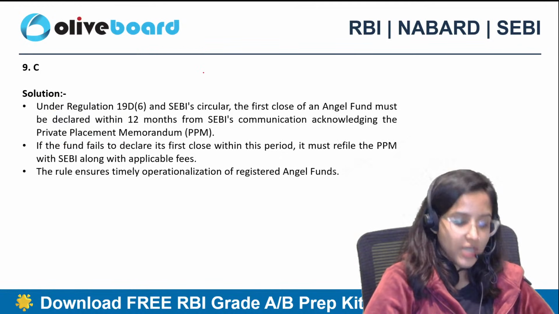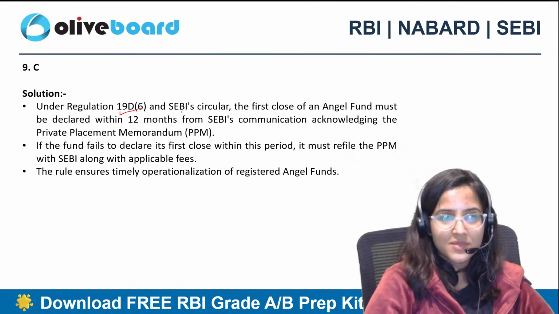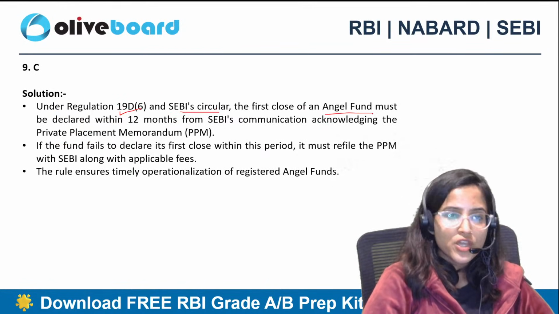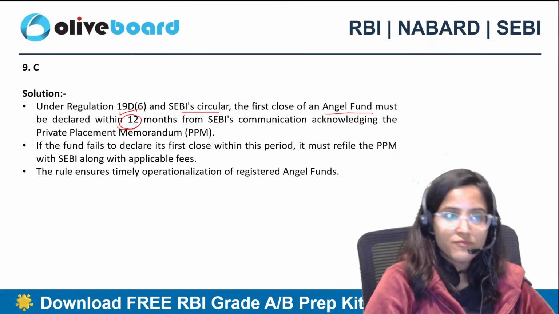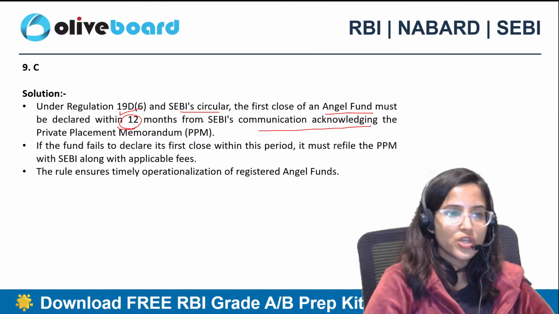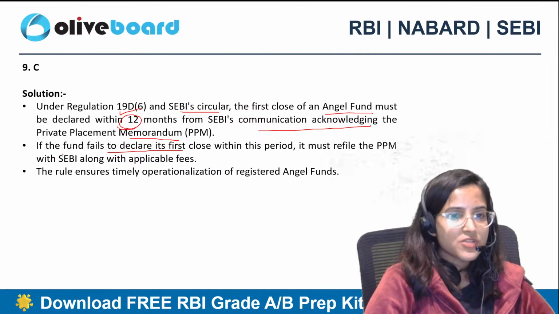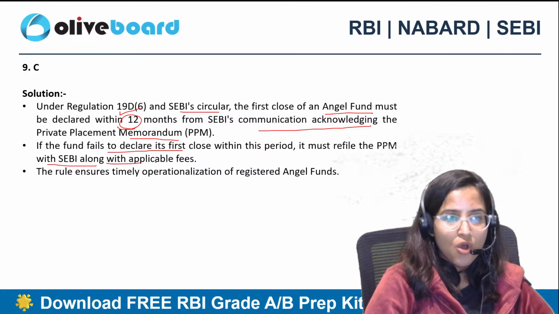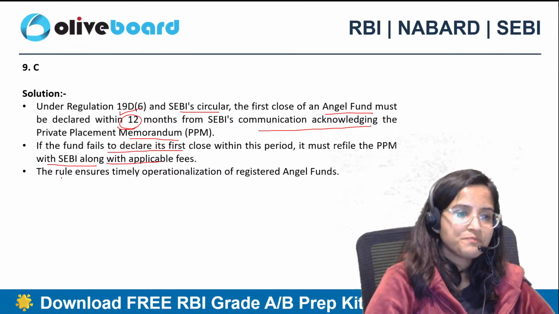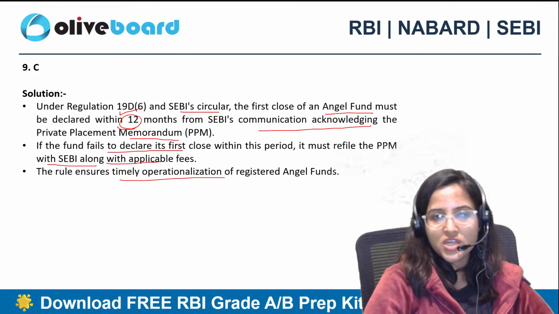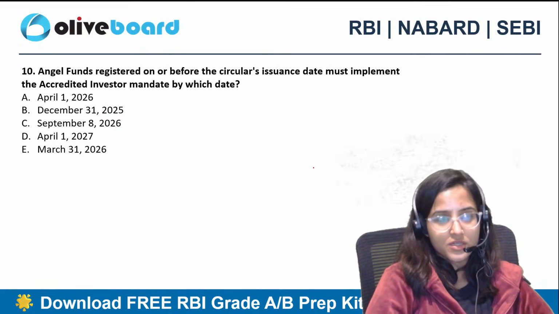Okay, so under regulation 19D, clause 6 and SEBI circular, first close of an angel fund must be declared within 12 months from SEBI's communication acknowledging the private placement memorandum. If the fund fails to declare its first close within the period, it must refile the PPM with SEBI along with applicable fees. ठीक है? The rule ensures timely operationalization of registered angel funds.